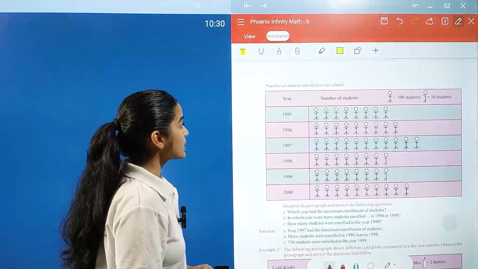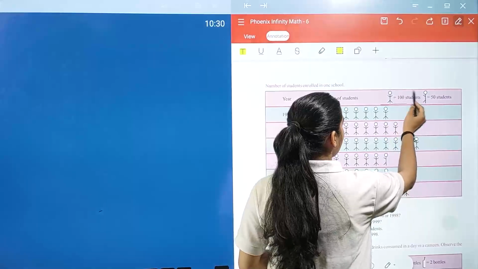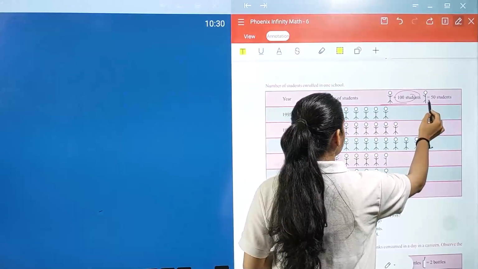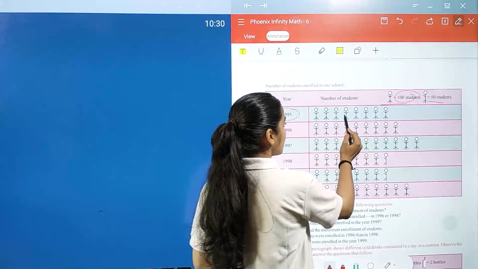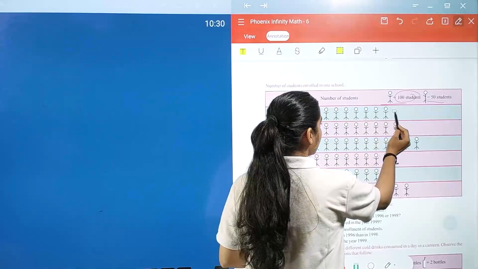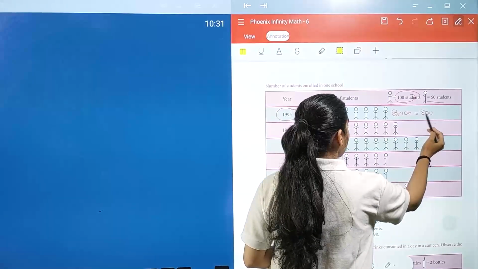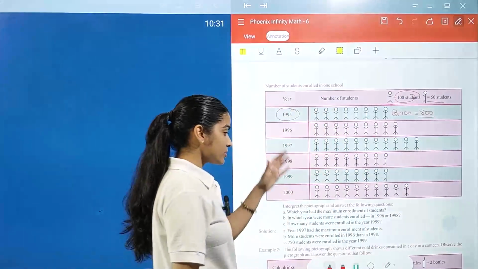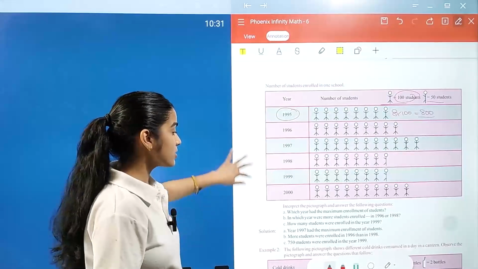Number of students enrolled in one year. One student symbol like this represents 100 students and half of it represents 50 students. So in 1995 we have 1, 2, 3, 4, 5, 6, 7, 8. So 8 multiplied by 100 is 800 students. In the same way you can interpret the rest of the pictograph and answer this question.